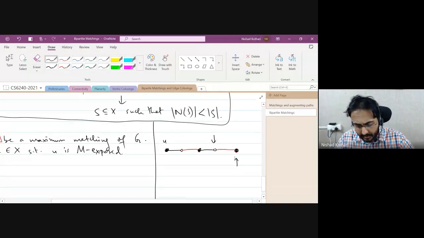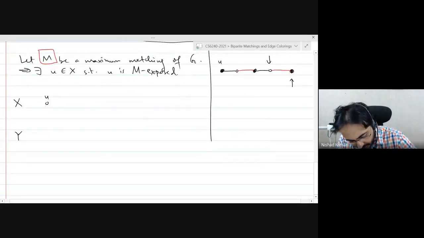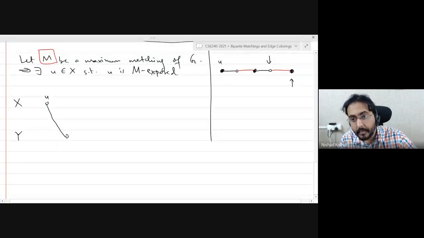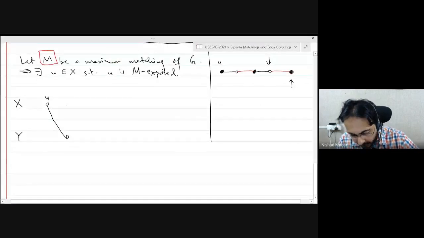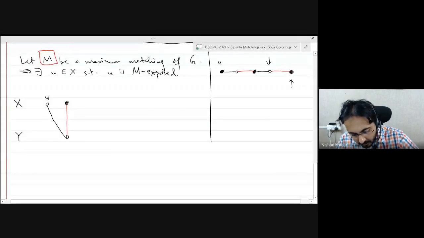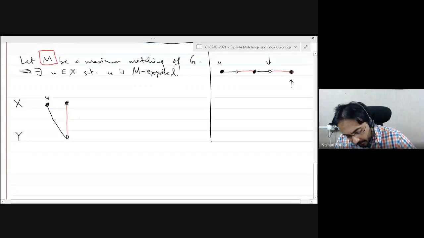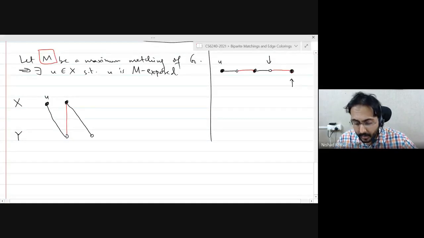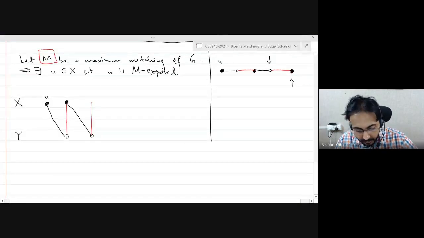Okay. Let's try to think about what it looks like in the bipartite graph with respect to the bipartition. If my path starts here, I go to some vertex, then I get a matching edge, and I go here. Okay. At this point, I could stop. Maybe my path is a longest M alternating or a maximal M alternating path. Maybe not. In that case, I will again have some other vertex to go to. And then I will be able to take a matching edge and go back to this side. Okay.